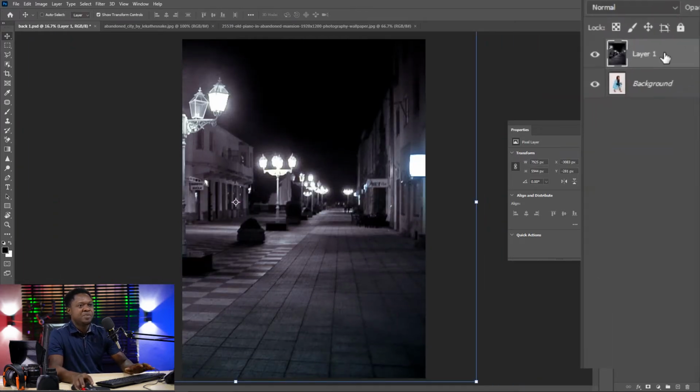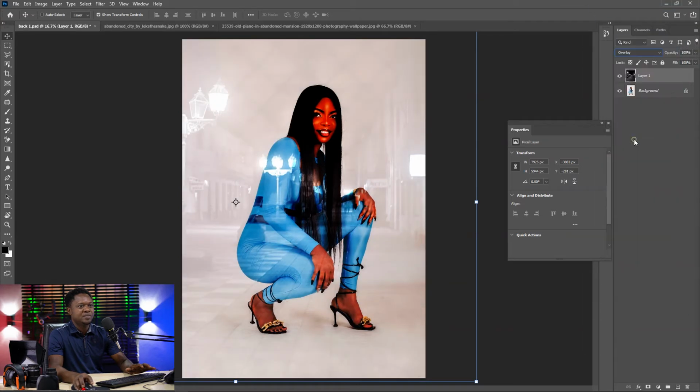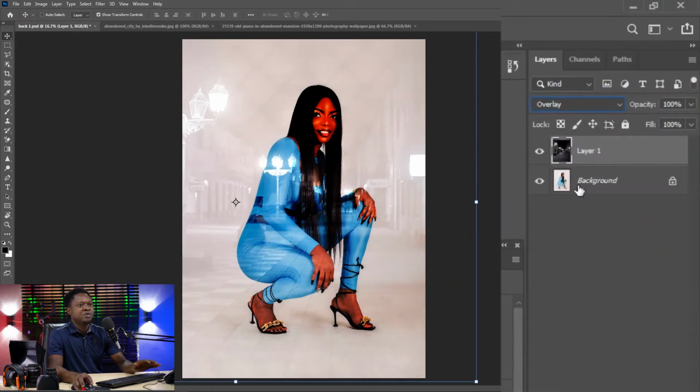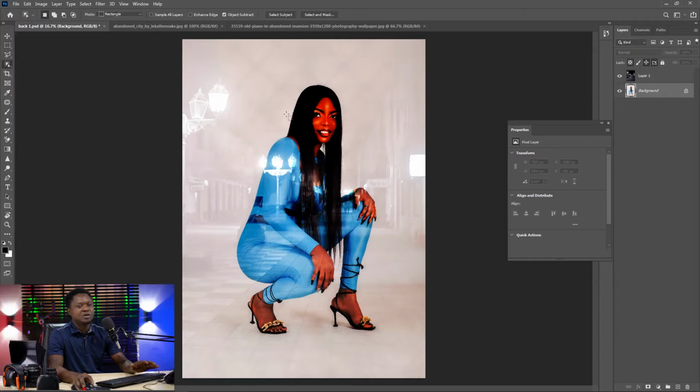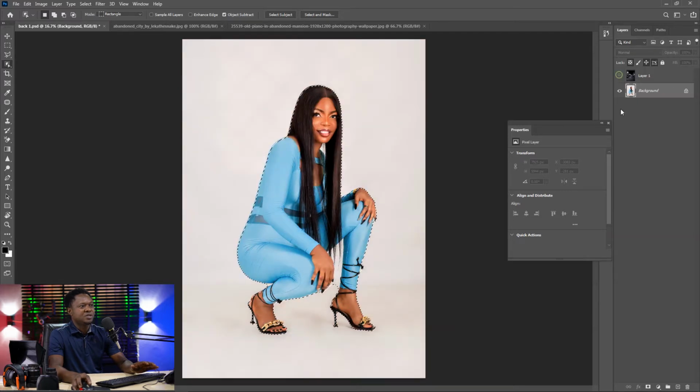Then we have to change the blend mode of this to overlay. Then after changing the blend mode, you have to make sure the image is selected and go to your object selection tool and drag it around the image. Then you can also disable this image to see this other image clearly.